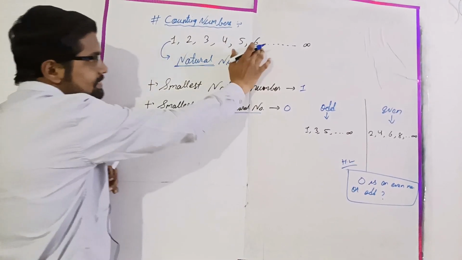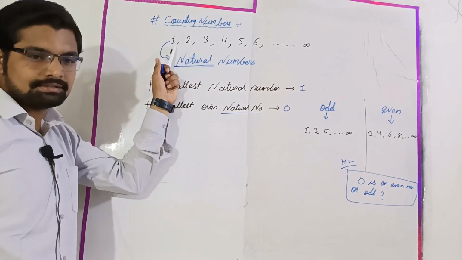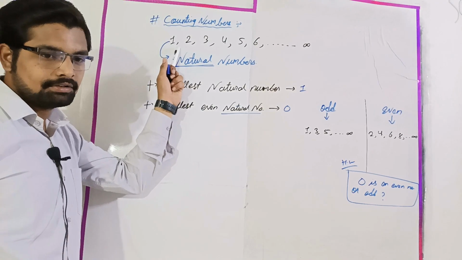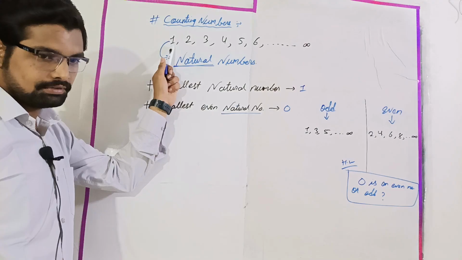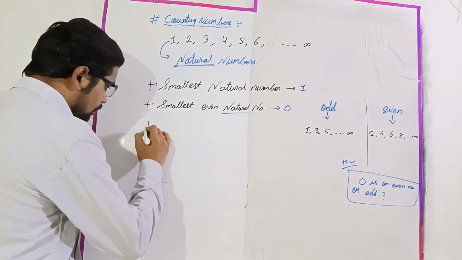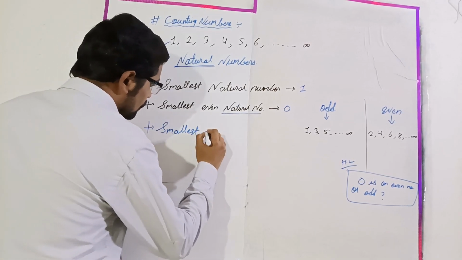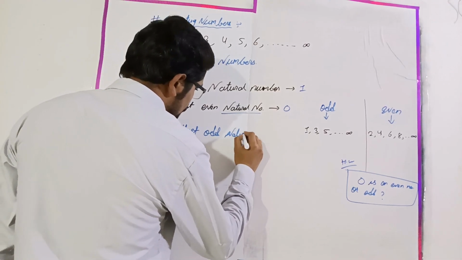See, here is the set of natural numbers. Now the smallest number is 1. Is it odd or even? It is odd. So we can write it as the smallest odd natural number.